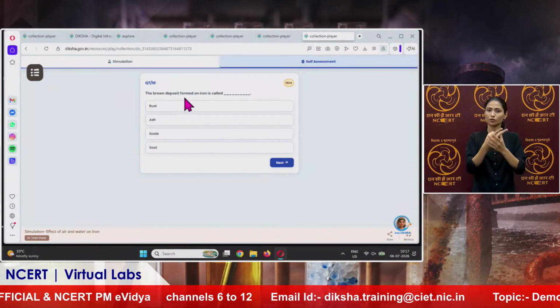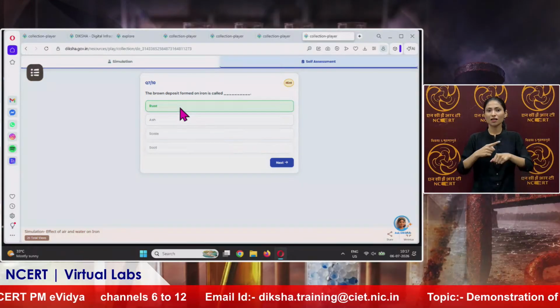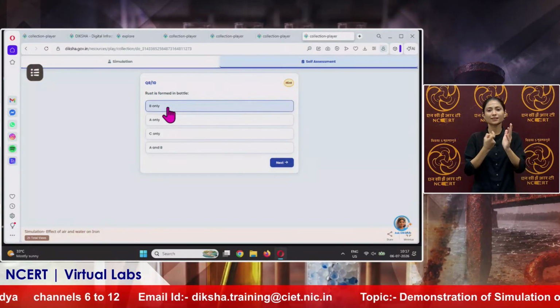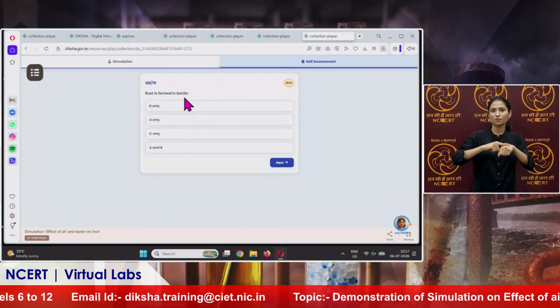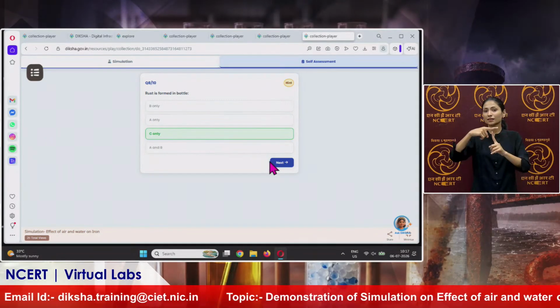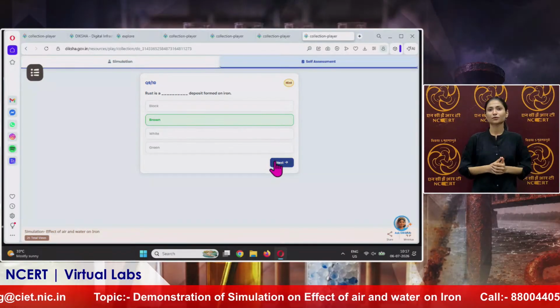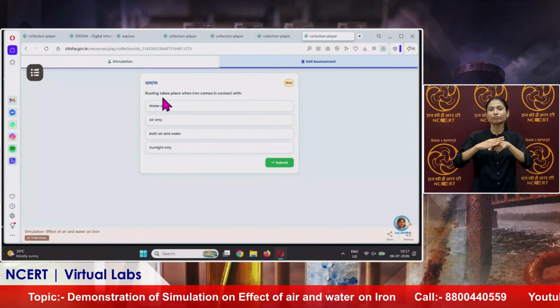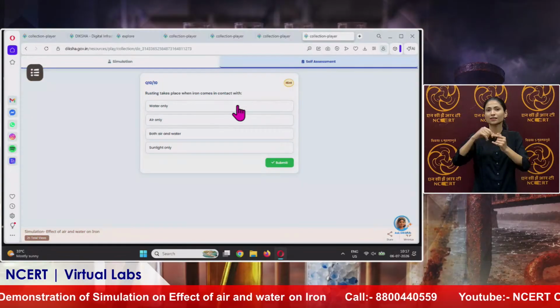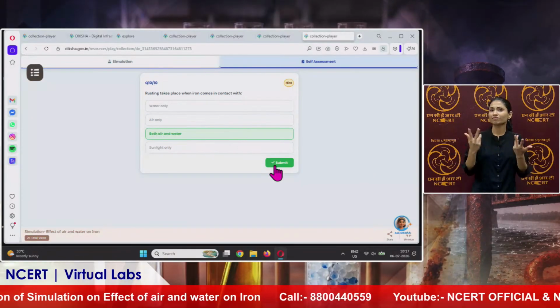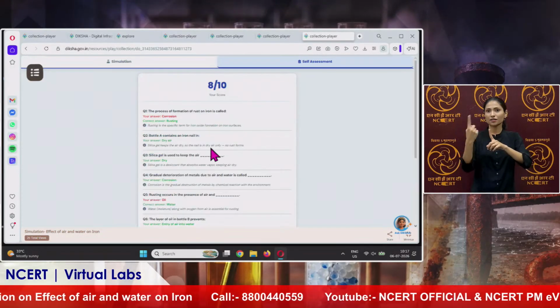The brown deposit formed on iron is called rust, which is brown in color. Now rust is formed in bottle C only. Next, rust is a brown deposit formed on iron, and rusting takes place when iron comes in contact with both air and water, not only water and not only air.